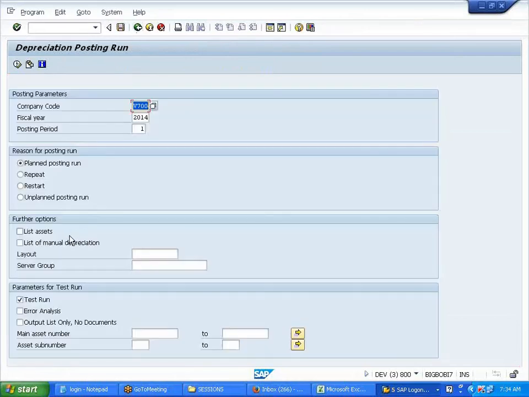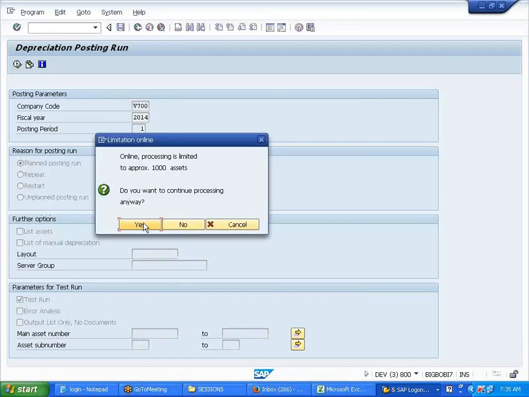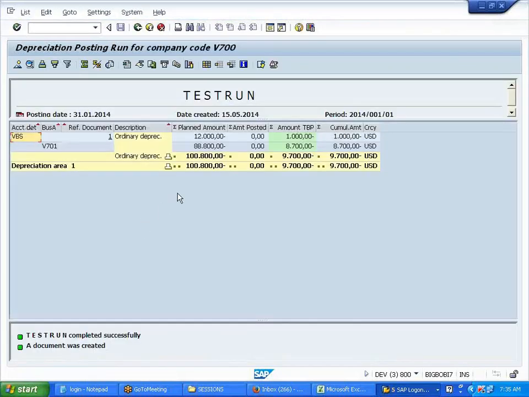Back. I'm running it again now. This list assets, these are all if you want to see the output of this. First I'll execute without this, you see here now. So what it has given is the total, right? Individual asset it has not given.